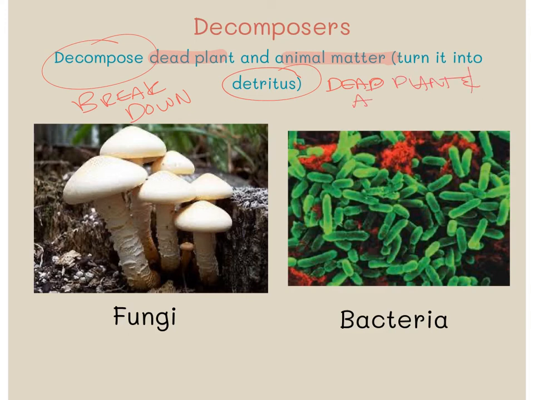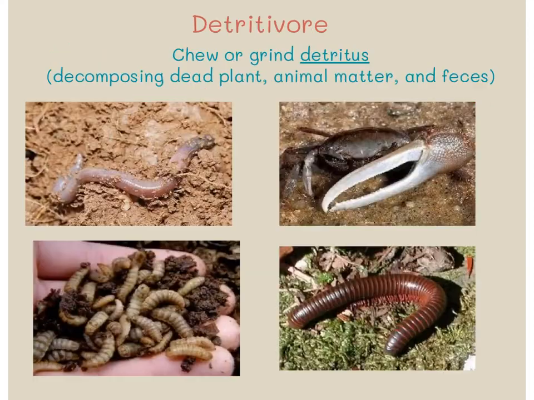So decomposers are extremely important because they're the ones that are taking everything that has died and decomposing it and putting all those nutrients into our soil. So when you think of all those dead leaves on the bottom of the forest floor, decomposers are going to work to decompose them and get rid of them and take those nutrients and not only provide it to themselves, but also put it into the soil.